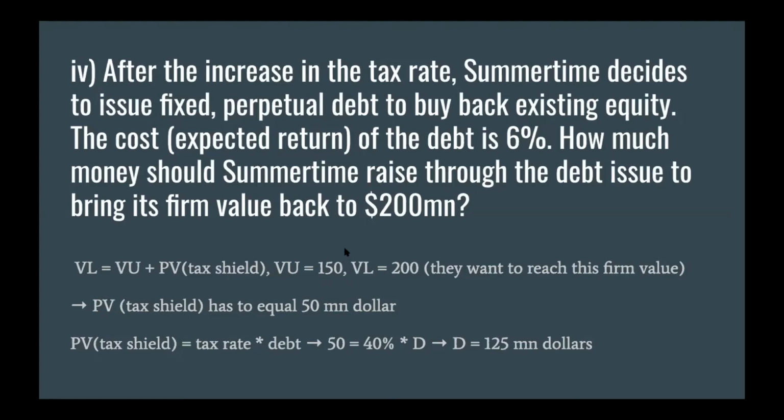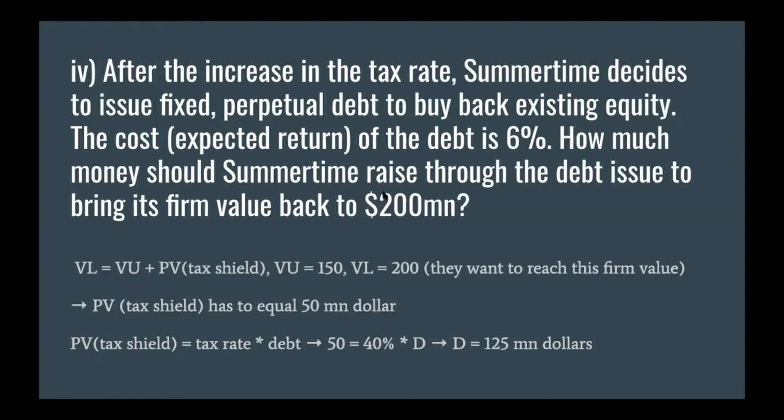And we know that they want to reach the levered value of the firm being 200, since they are issuing debt only to increase the value of the company. So by plugging in 200 and 150 in this simple equation, we can solve that the present value of the tax shield has to equal $50 million in order to reach the desired firm value.